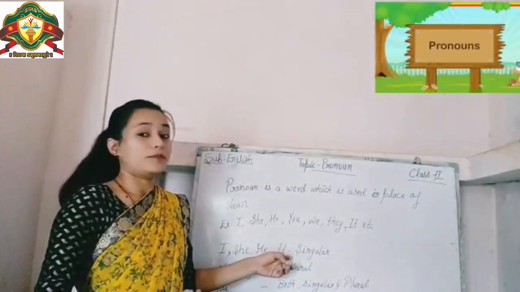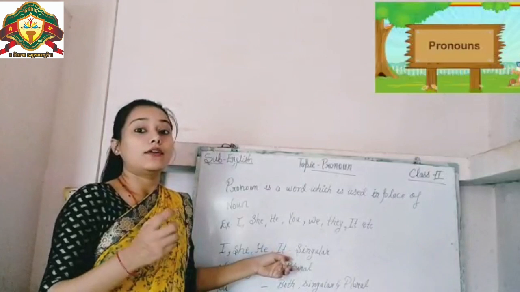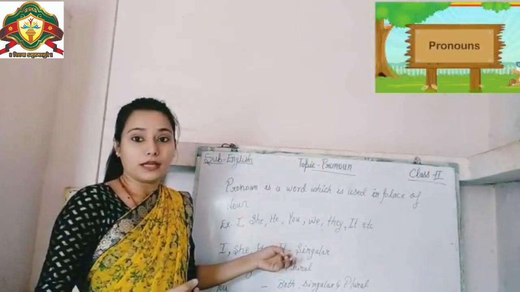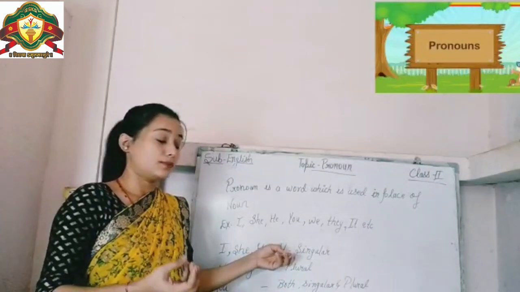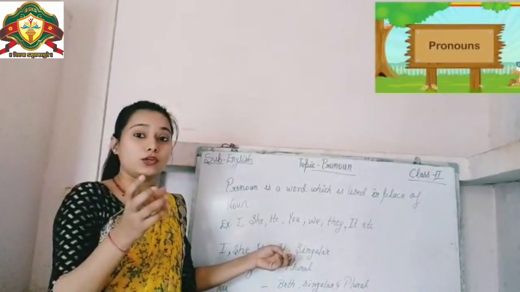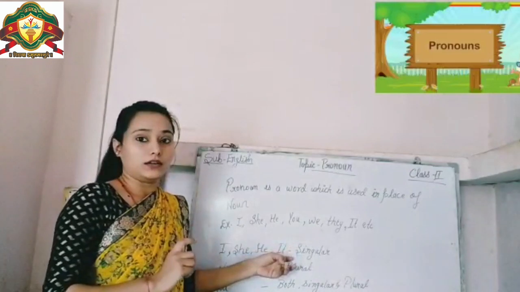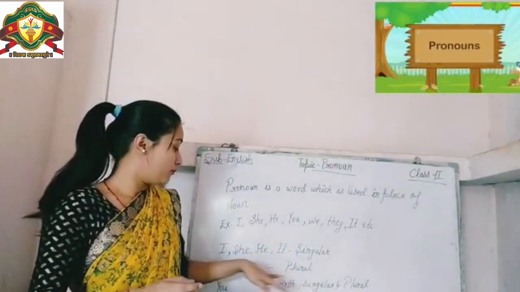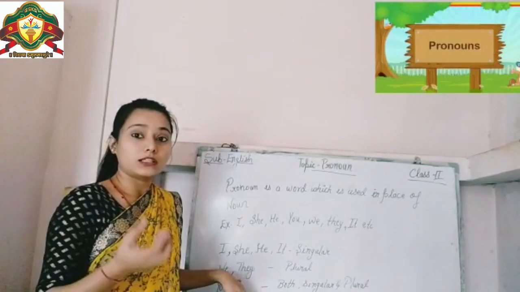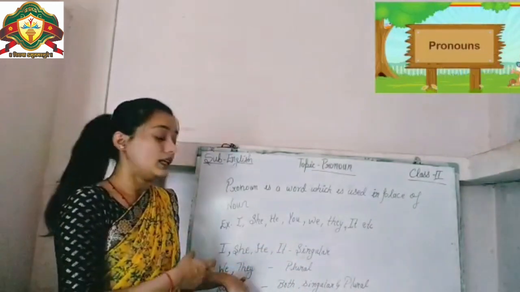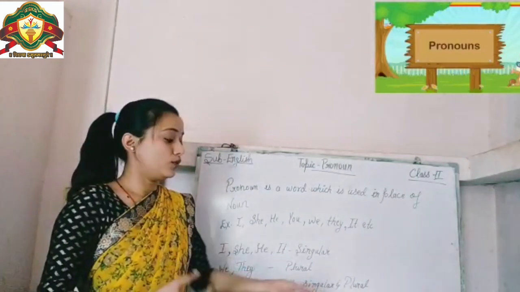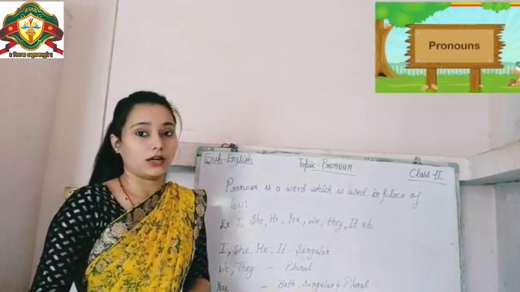It is used with the non-living thing. For example, this is a beautiful place, but instead of a name you can say it here. We and they are used for plural form, like students. Instead of students you can write they. You can be used with both singular or plural pronouns.